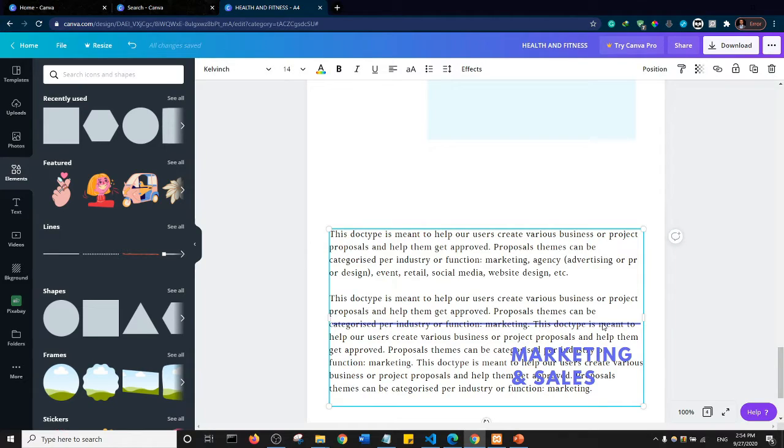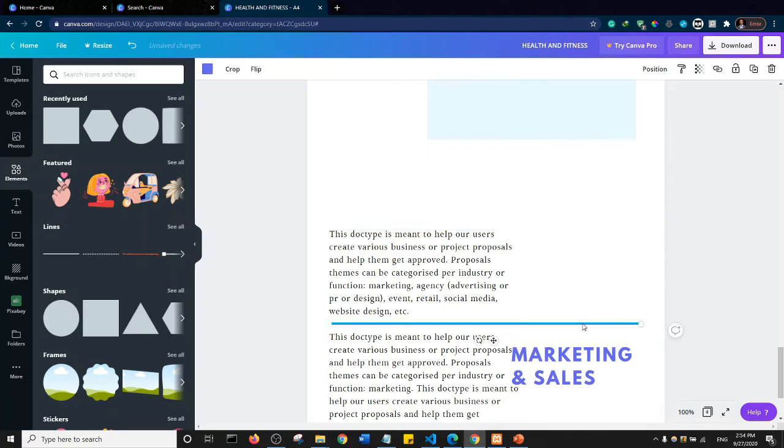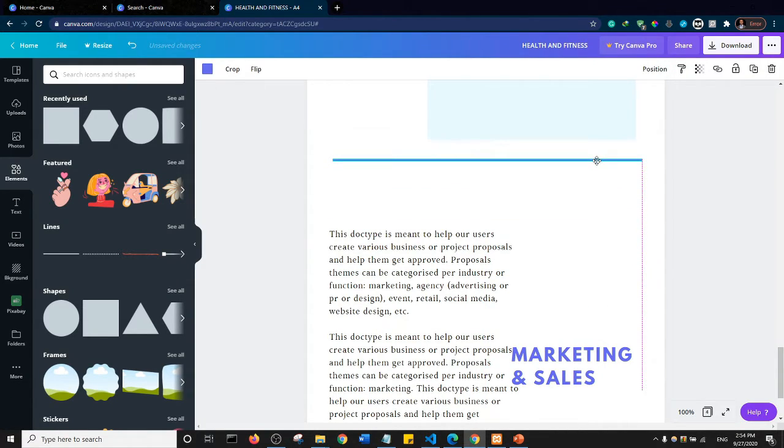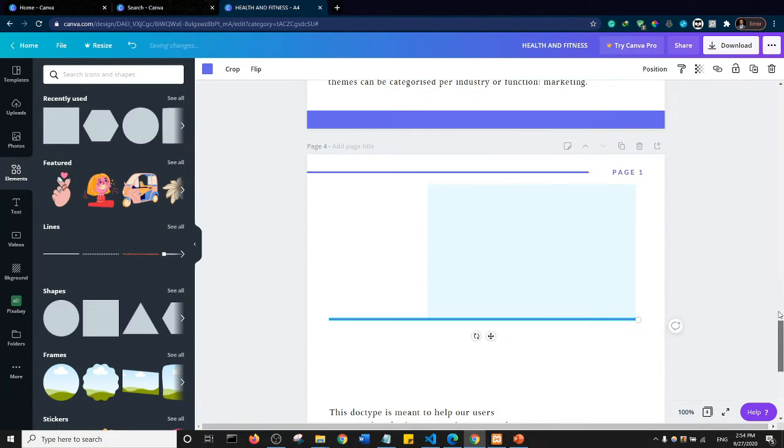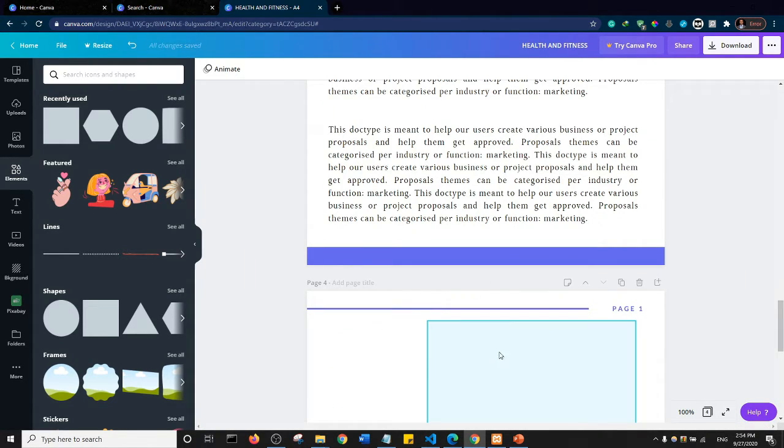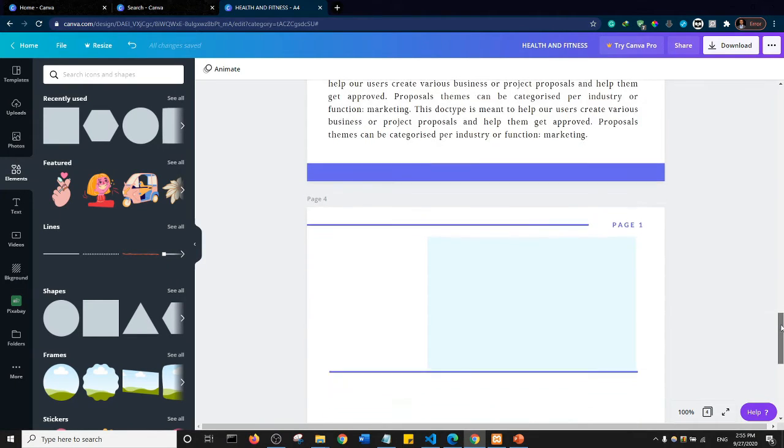What I'll do next is, let me get this line here. So this is the line I need. So maybe I'll need to shrink this out and get this line, and then I'll move the line upwards. I'll select the line and move it upwards. All right, so it's just going to be somewhere here. Okay, so that's fine. All right, so what we'll do next is, let's just get an image that we'll put beside this rectangle box we just created.